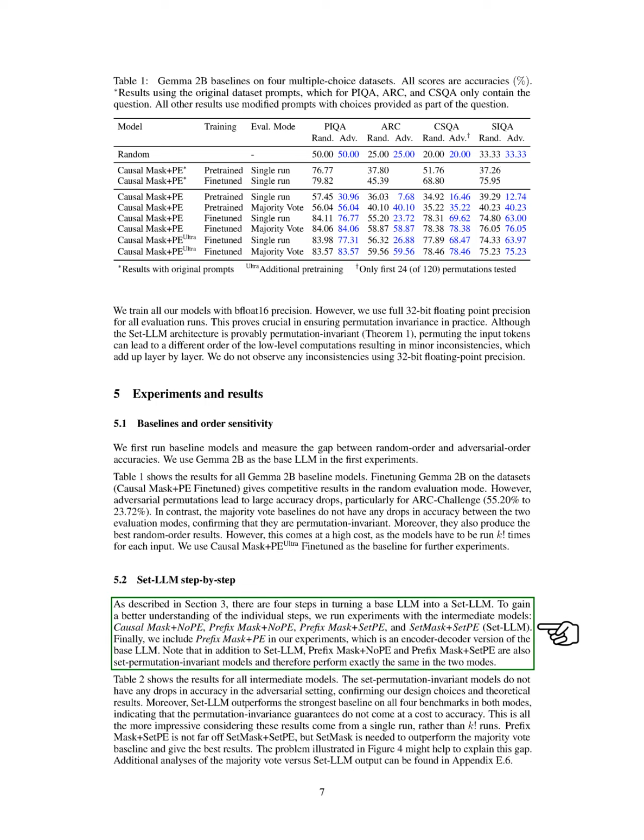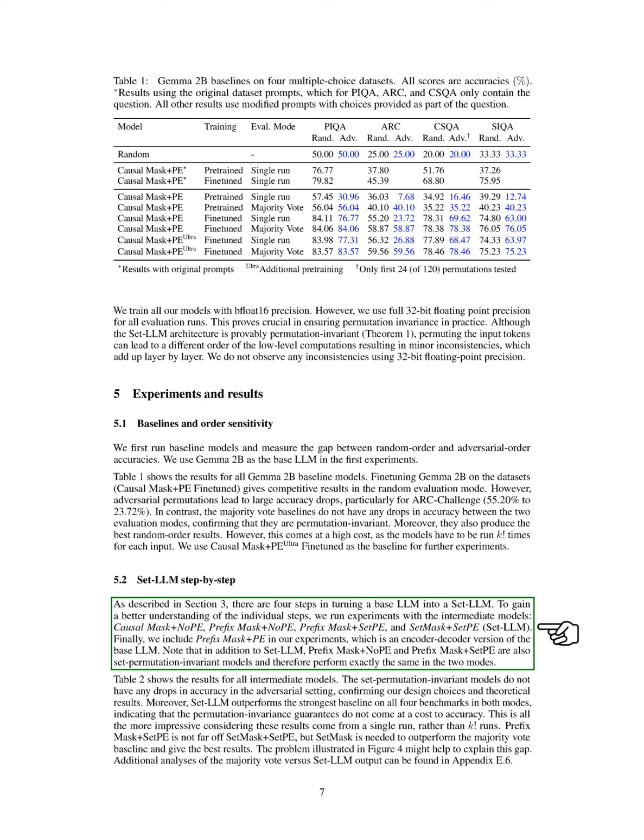Next, we outline the 4 steps needed to transform a base language model into a Set-LLM. To better understand these steps, we conduct experiments with intermediate models, including causal mask with NOPE, prefix mask with NOPE, prefix mask with Set-PE, and set mask with Set-PE. We also include prefix mask with PE, which is an encoder-decoder version of the base model.